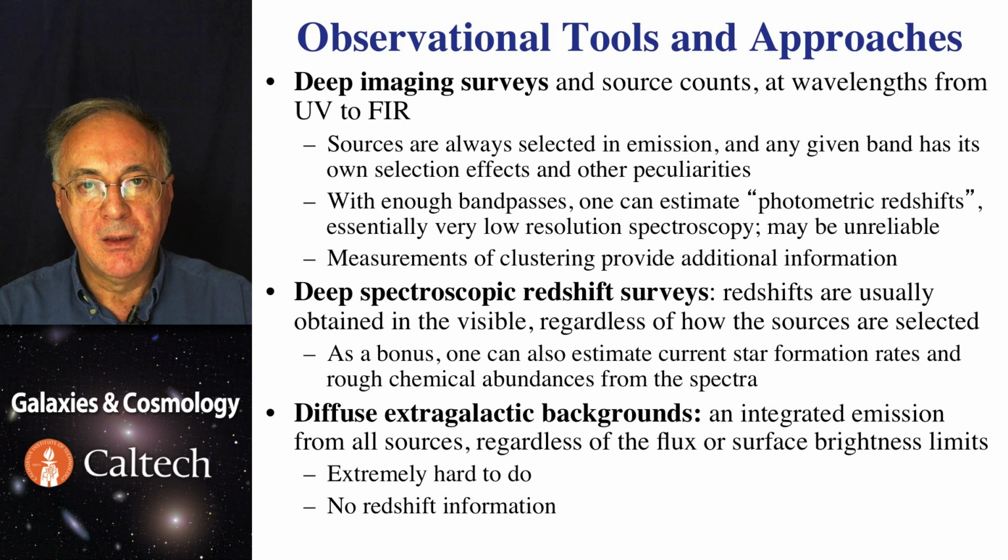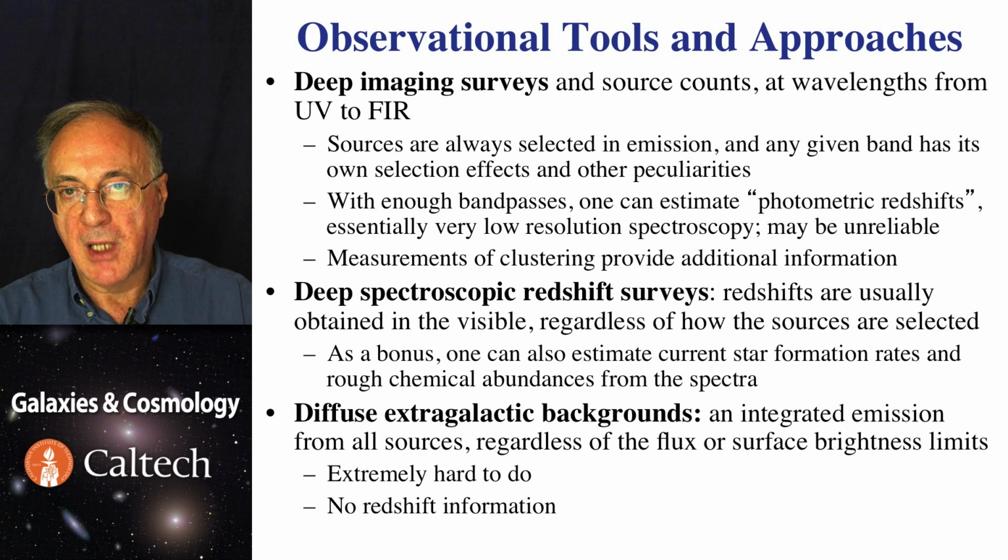On the observational side, there are again three approaches. First, we can take deep images. The deeper the better if you want to look in the past, over a full range of wavelengths. And from those, we can infer a lot about star-forming histories of galaxies and maybe merging as well. More important approach is through spectroscopy, because this is what reveals not just redshifts of galaxies, but physical properties that happen in them, such as star formation rates, presence of an active nucleus, if there is one, etc., etc.